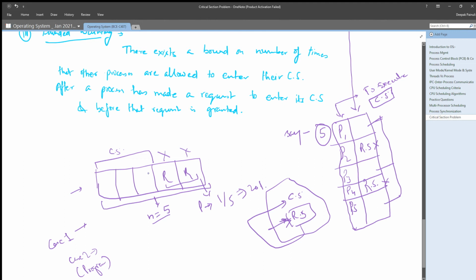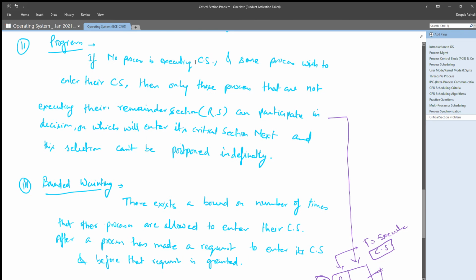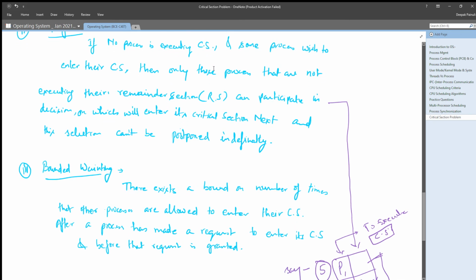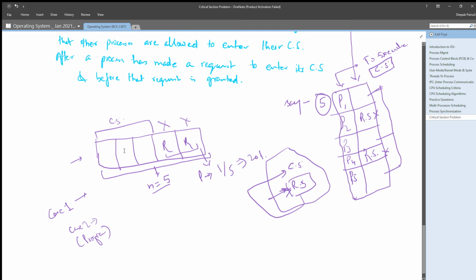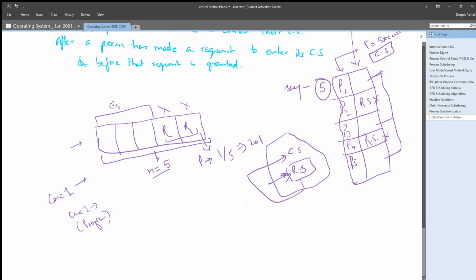So that's why what progress is saying is that if no process is executing its critical section, and some processes want to execute their critical section, then the processes which are in their remainder sections should not be included in the decision of which one will get the critical section next, right?